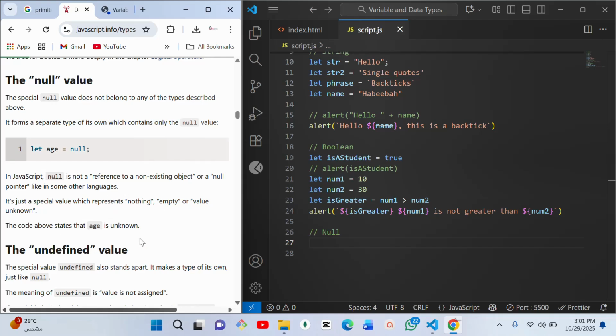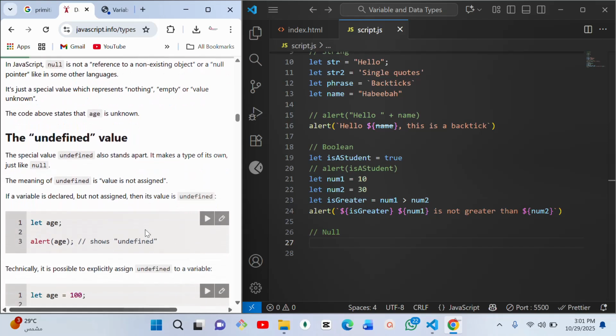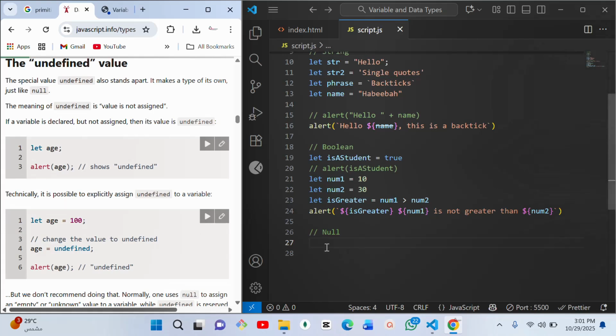So you know that the object actually exists, but you don't know the value, or the value is currently empty, nothing. That is what null is all about. Just like this, let age equal to null. Okay, so we can go to the next one, which is undefined.